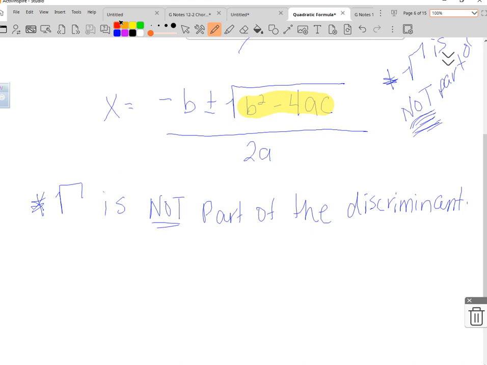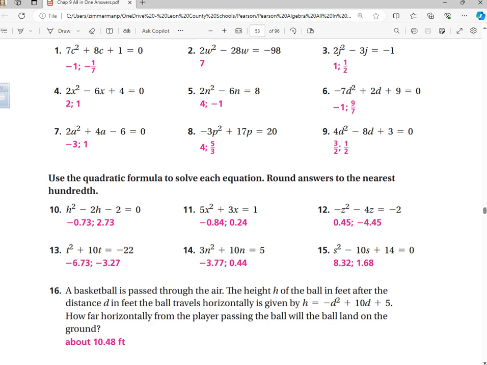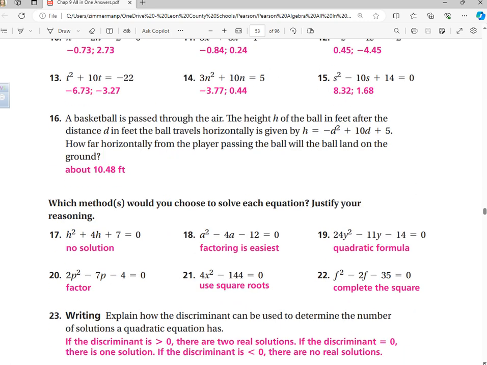So sometimes they're going to ask you, how many solutions are there to this quadratic equation? And this is the only part of it you have to use. Did you guys have any answers to last night's assignment that were no solution? I can look on here. Right. So the first part, I don't think you did.